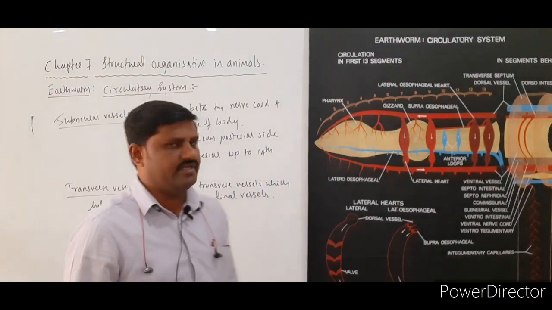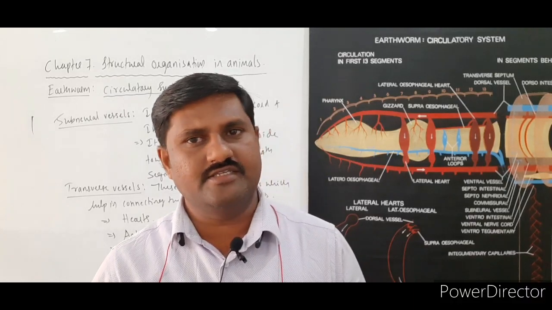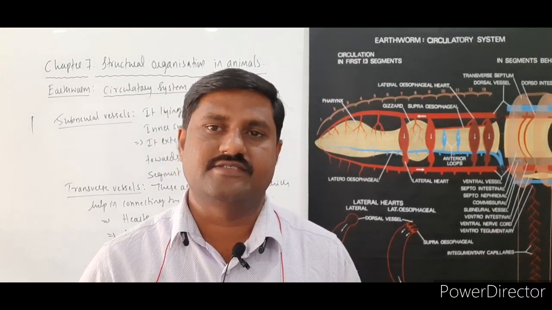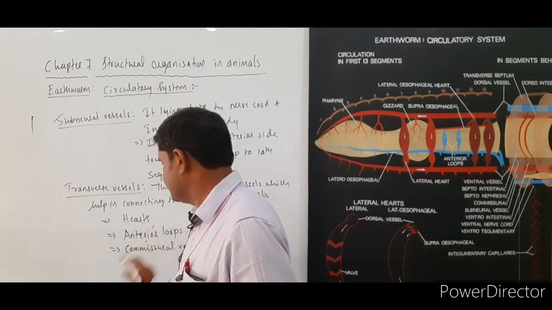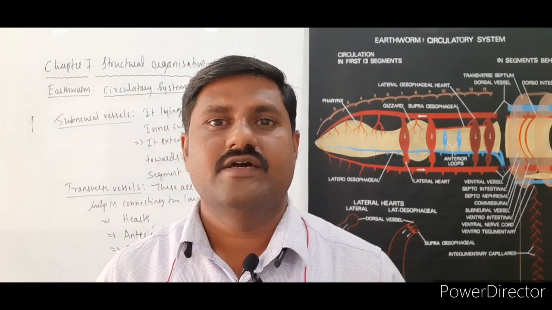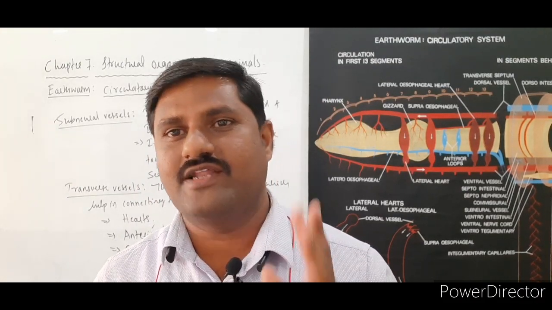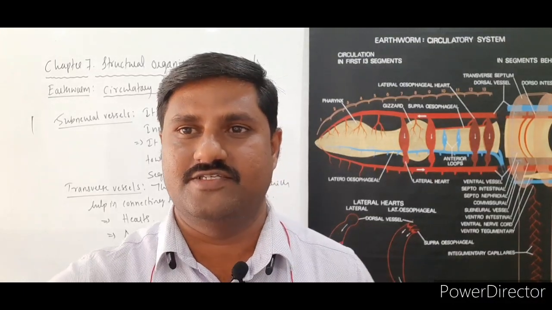Like this, they have been classified into three types of transverse vessels. One is the lateral hearts, and the second one is what? The anterior loops, as well as commissural vessels. So what they are, where they are, what they are helping for, everything we study now.